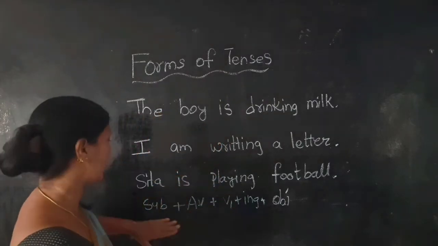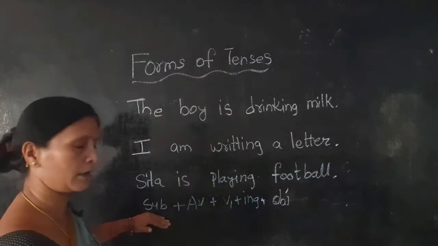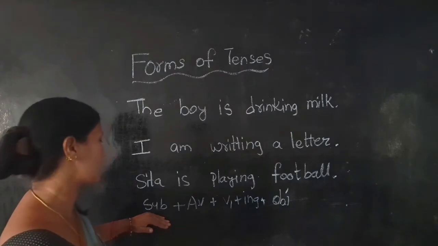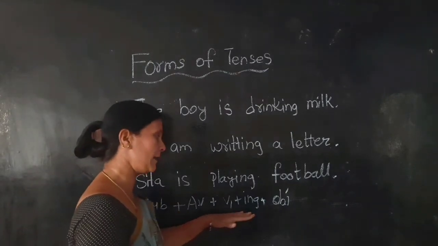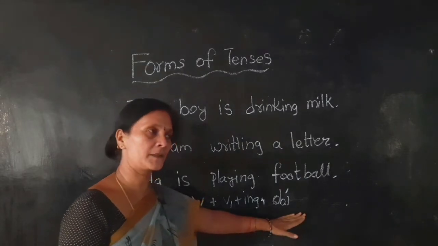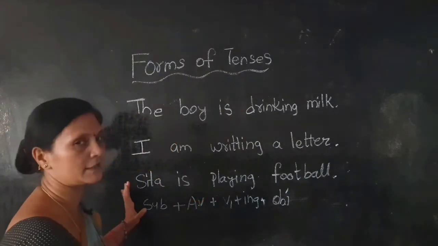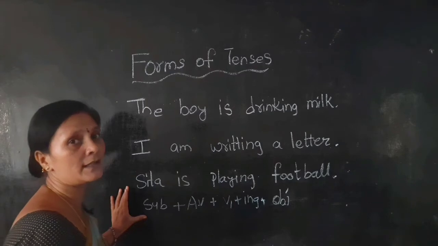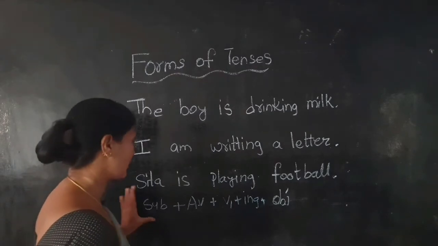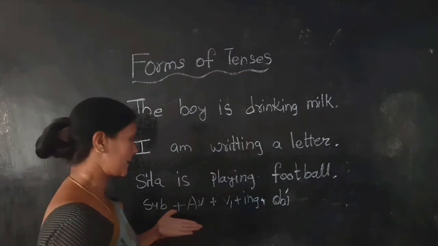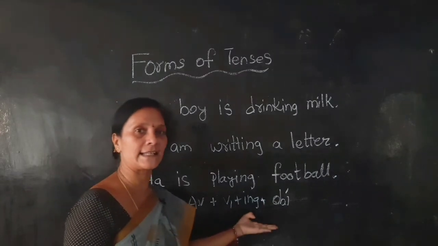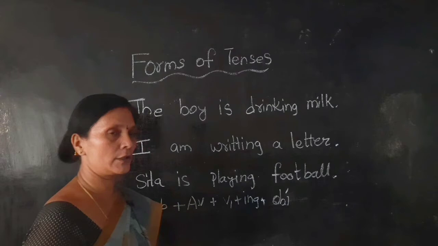The main rule of present continuous tense is subject plus auxiliary verb plus V1 plus ing plus object. Children, you remember this formula. You are continuing with present continuous tense. Using this formula you can write any sentence in present continuous tense.